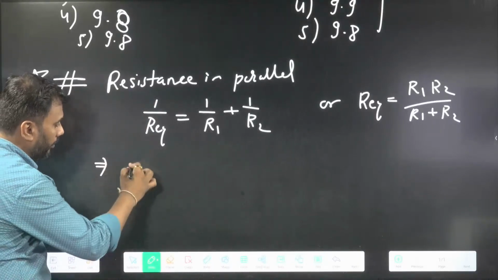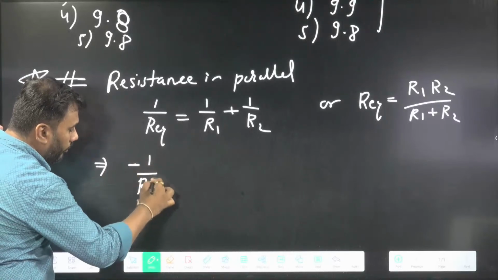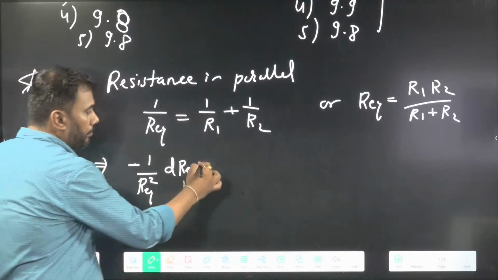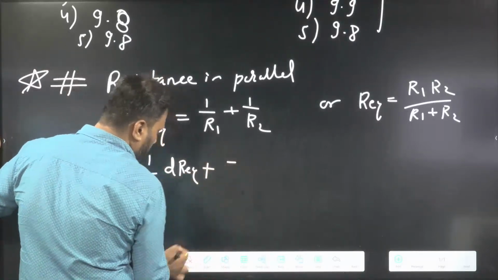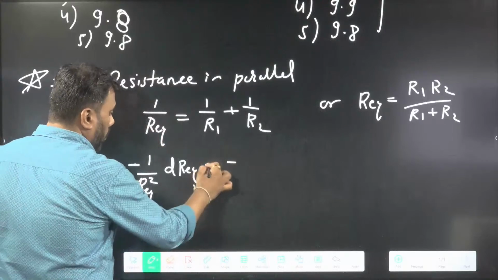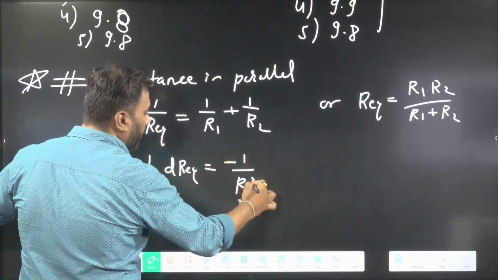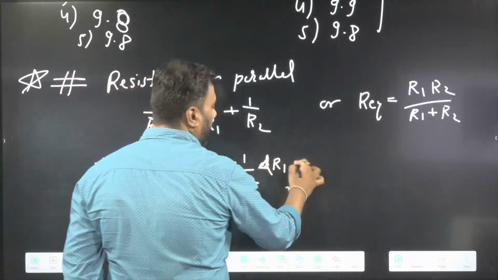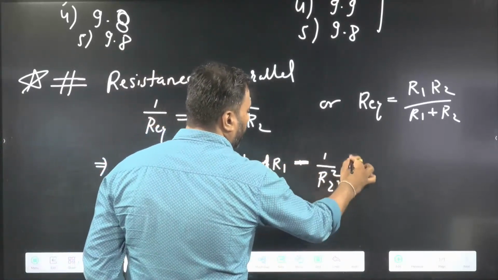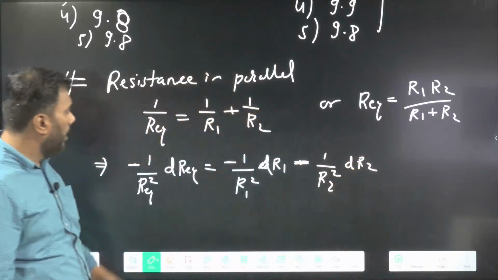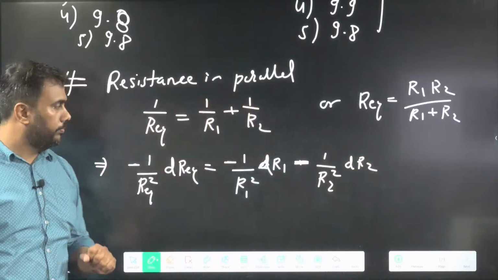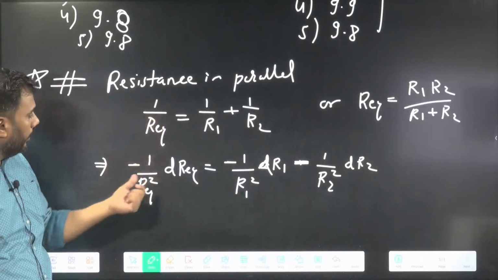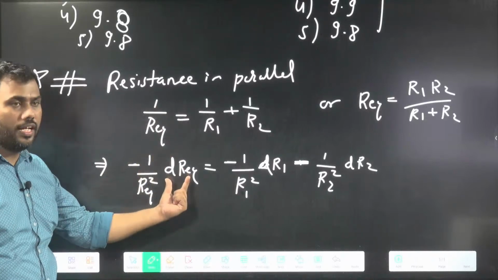So this will give me minus 1 upon R equivalent square into dR equivalent, equal to minus 1 upon R1 square into dR1 minus 1 upon R2 square into dR2. I am differentiating these three terms.